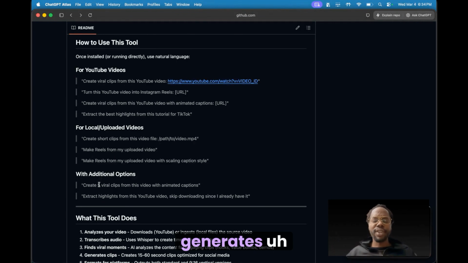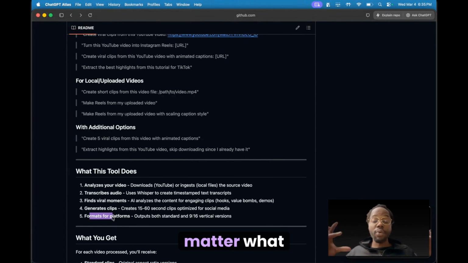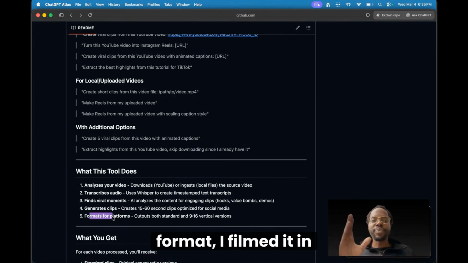So this also generates captions as well, similar to Opus Clip. So in a nutshell, it analyzes the video, transcribes it, finds viral moments, generates the clips, and then formats it to different platforms. So for me, I like to post on Instagram, TikTok, sometimes YouTube Shorts. So it could take a long form video, no matter what format I filmed it in, and then give me the exact videos to post.